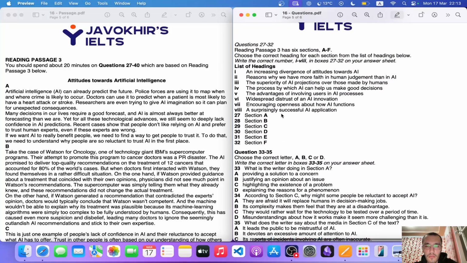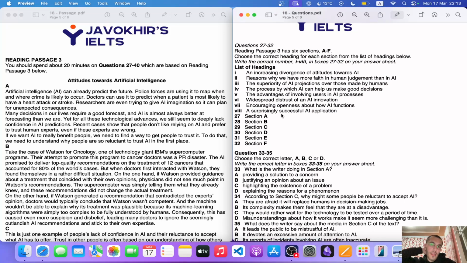Regarding the matching headings questions, you basically have to understand the main idea, and in order to understand the main idea, there are a lot of tips, there are a lot of strategies. People often suggest that they have to read the first and the last sentence, but that doesn't really seem plausible.